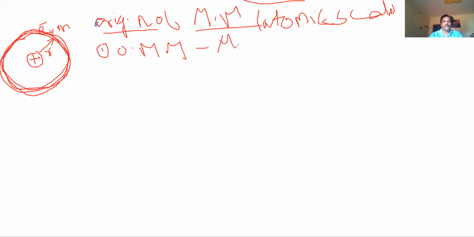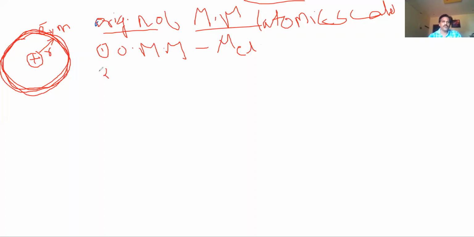I am writing it as mu. The magnetic moment is indicated with mu. So mu e, for the electron, L is called the orbital quantum number. You have heard in quantum mechanics about the principal quantum number, azimuthal quantum number, spin quantum number, and magnetic quantum number. Like that, L is called the orbital quantum number, or we also call it orbital momentum. From orbital motion, we get orbital momentum. So mu e into L.